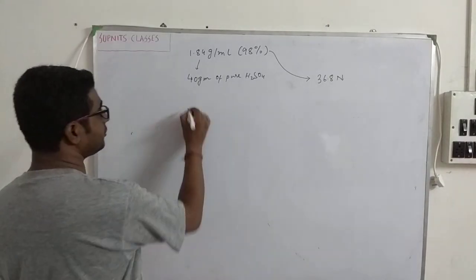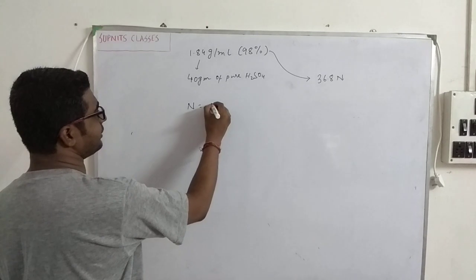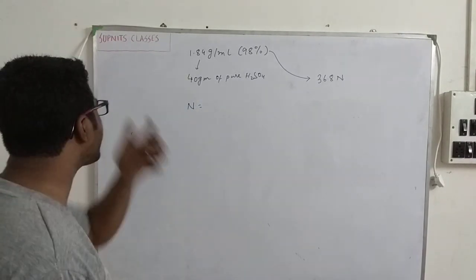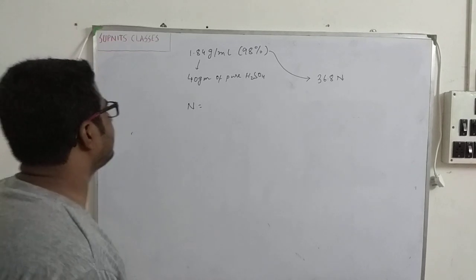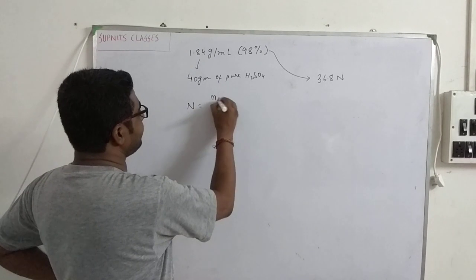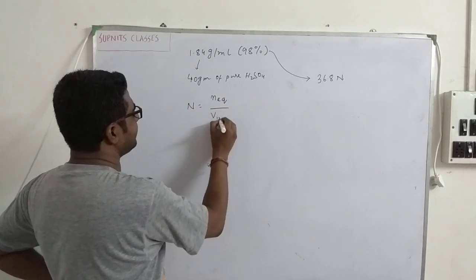That we know. So the normality of the acid is known to me. The only thing that I have to know over here is how to calculate the volume. So number of equivalents by volume in liters.